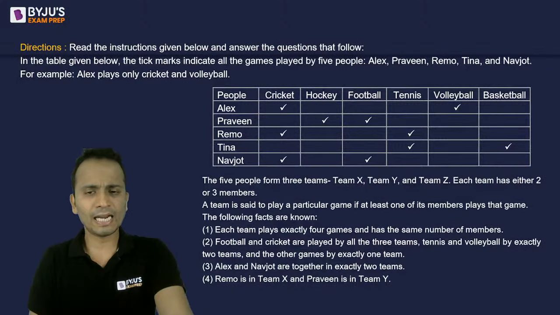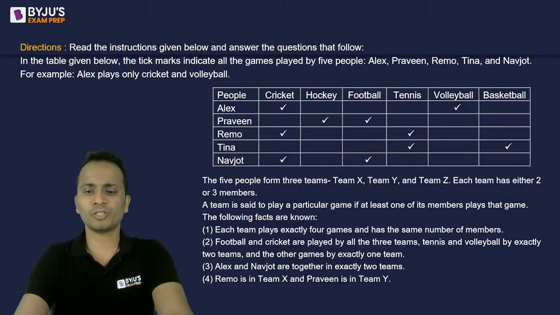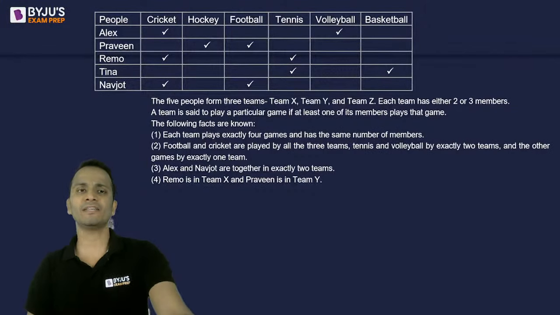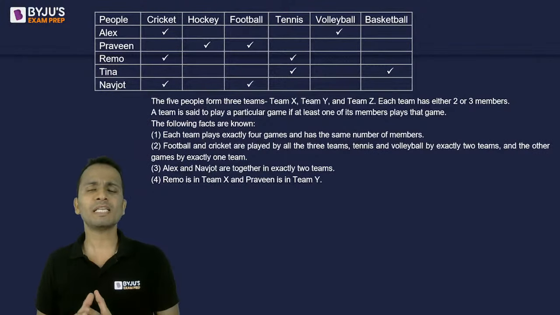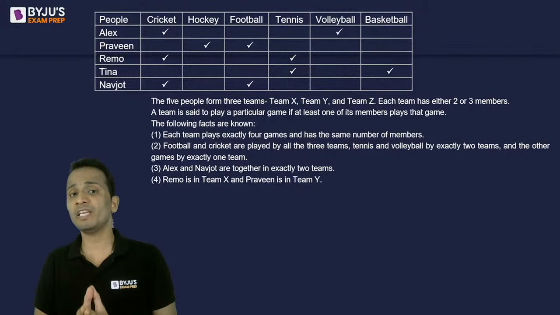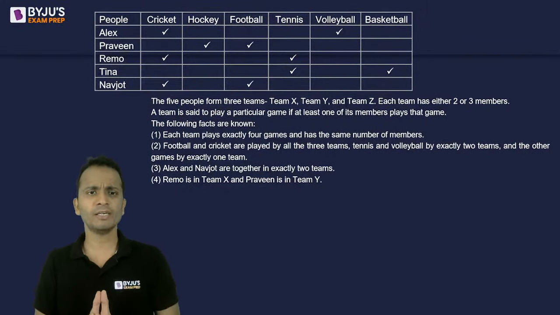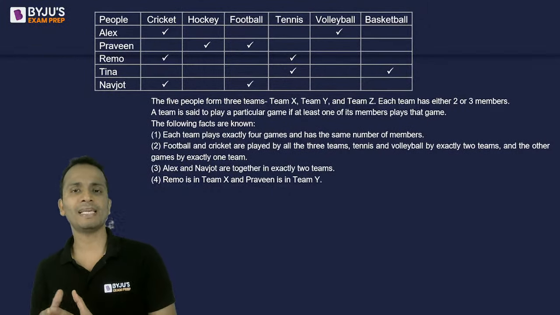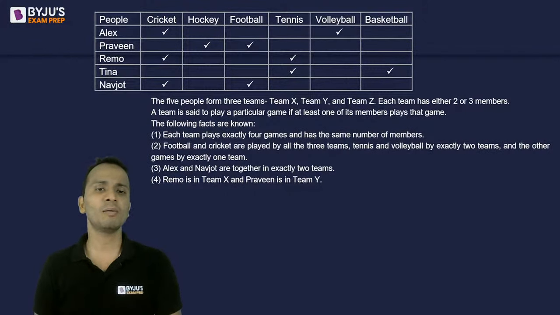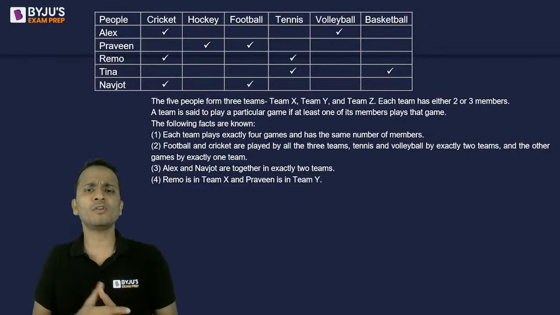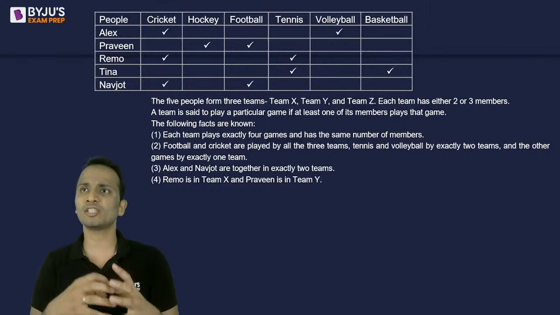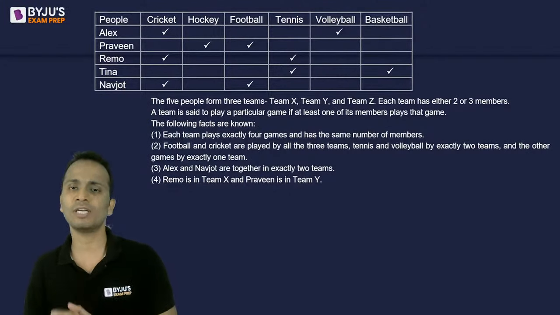Okay, let's understand how to go about such questions. This is the entire data that is given to me. I have to divide these 5 people into 3 teams. Any team can have either 2 or 3 members. Now these teams are given names: team X, Y, and Z. Football and cricket are played by all 3 teams. Tennis and volleyball by exactly 2 teams, and the other games by exactly 1 team. Now, I don't know which person is in which team. I cannot associate a sport with team X or team Y or team Z.